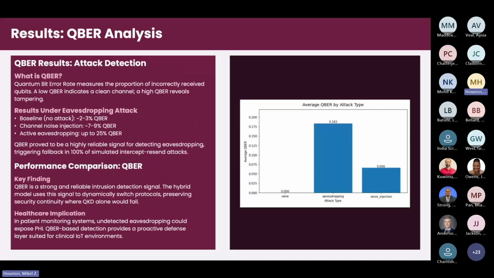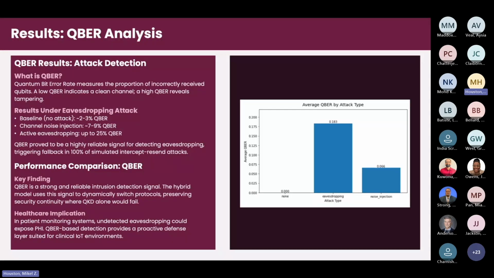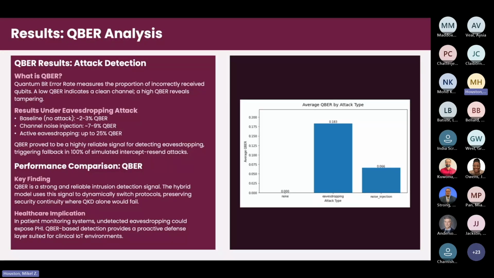So moving into the results, the first one being the QBER. This is where the data kind of proved itself. At the baseline with no attack, QBER held steady at 2 to 3%. Under channel noise injection, it rose to 7 to 9%. Under active eavesdropping, it jumped as high as 25%. And the system responded correctly every single time, with 100% fallback activation on every intercept-resend attack simulated.